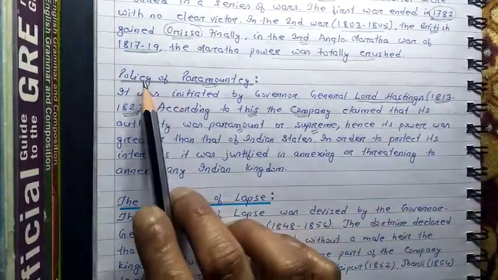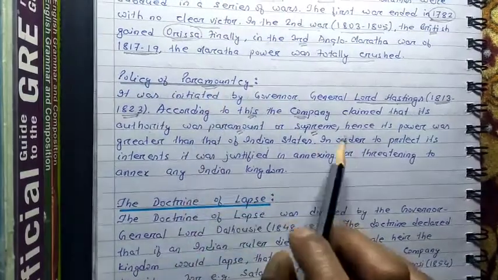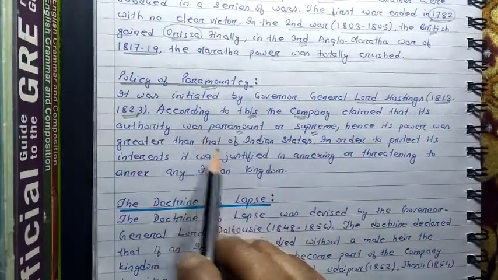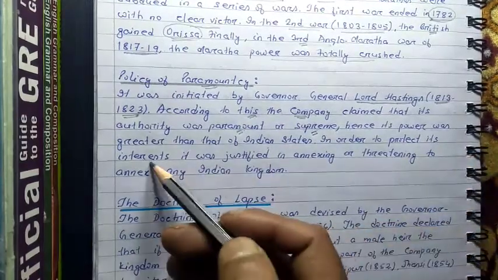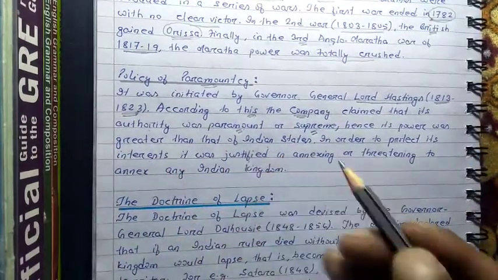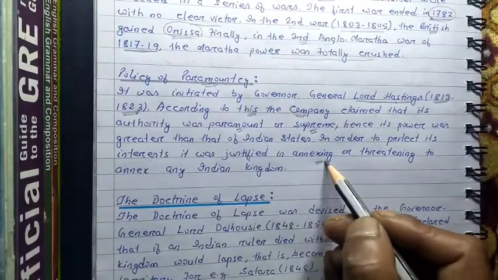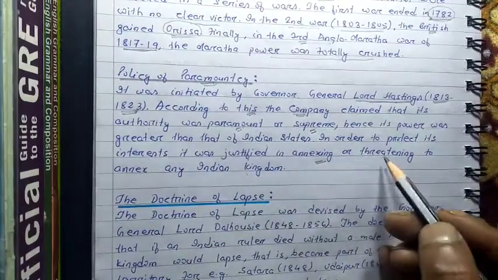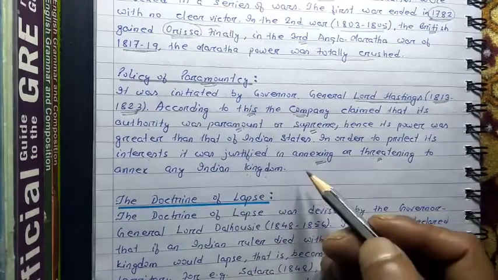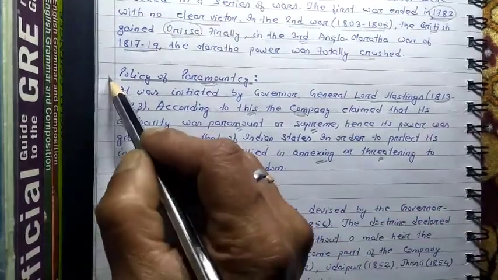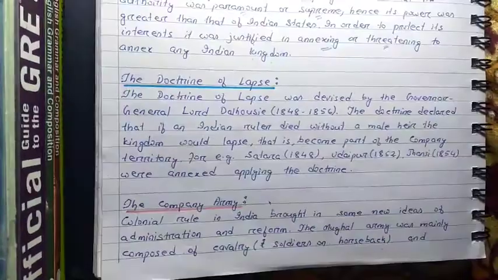Here also, according to the policy of paramountcy, the company declared that their power was more than the power of the Indian states, and that's why, to protect the interest of the company, it was justified that the company could annex any Indian kingdom, or even threaten any Indian kingdom to annex it. That was the meaning of the policy of paramountcy.